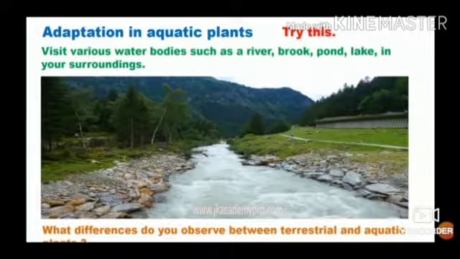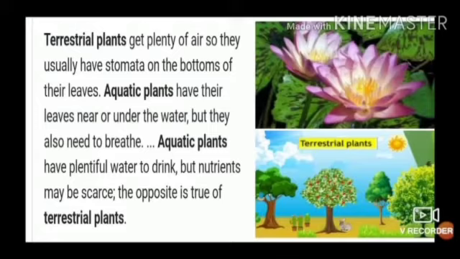What difference do you observe between terrestrial and aquatic plants? Terrestrial plants get plenty of air, so they usually have stomata on the bottom of their leaves. Aquatic plants have their leaves near or under the water, but they also need to breathe. Aquatic plants have plenty of water to drink, but nutrients may be scarce. The opposite is true of terrestrial plants. Terrestrial plants are the plants which grow on land. Aquatic plants are the plants which grow near or under the water.